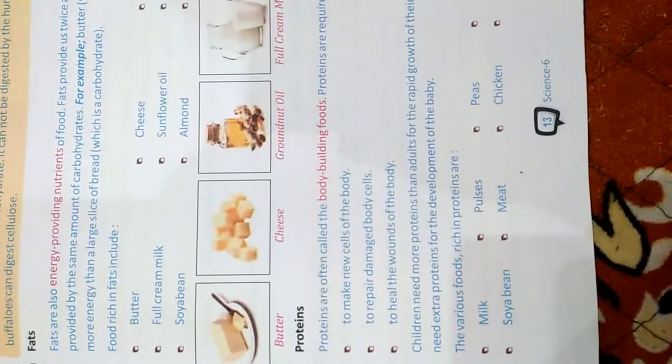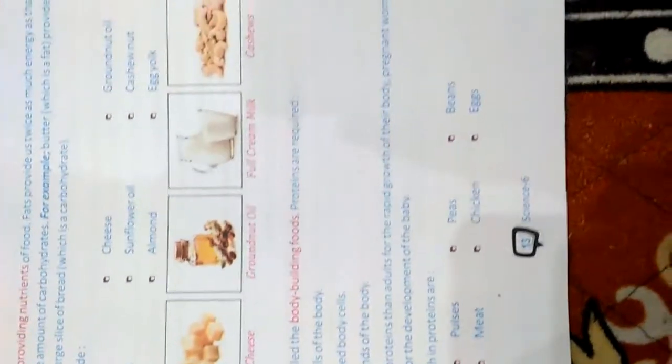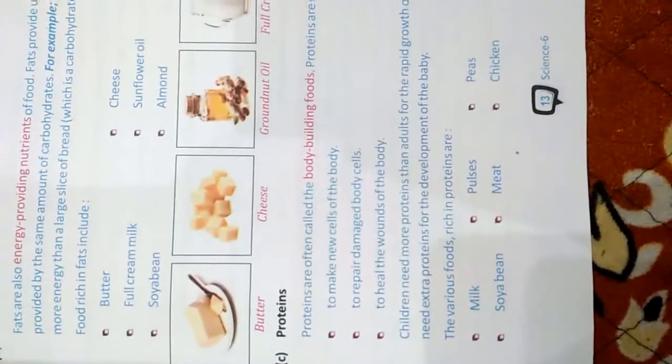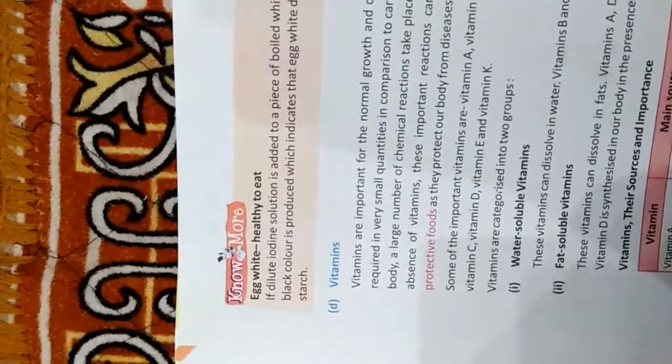Children need more proteins than adults for rapid growth of their body. Foods rich in proteins are milk, soybean, pulses, meat, pea, chicken, etc.